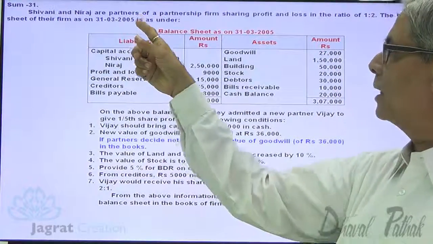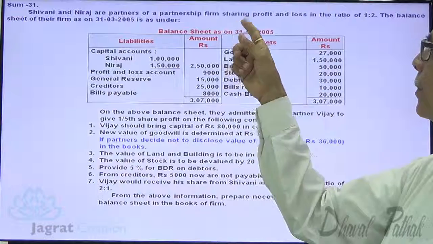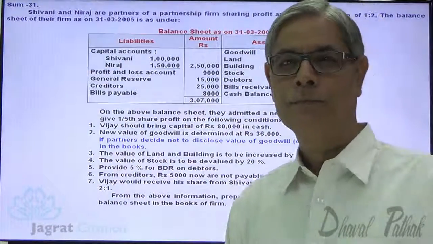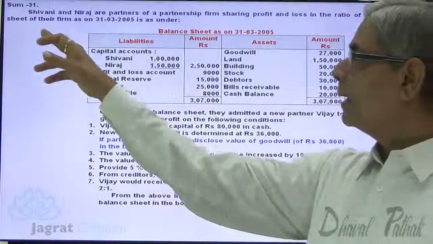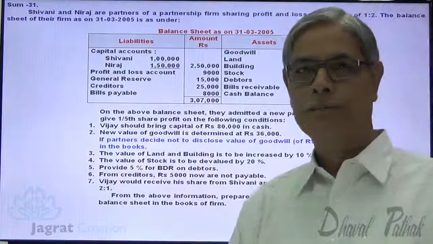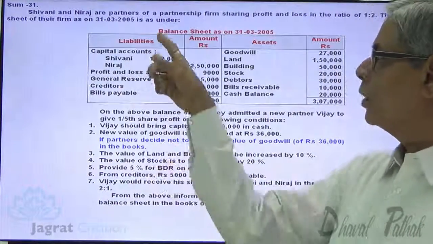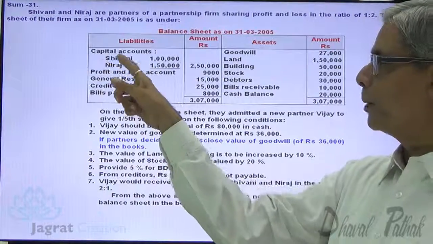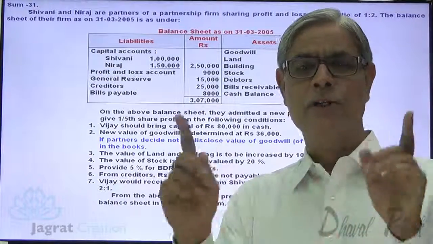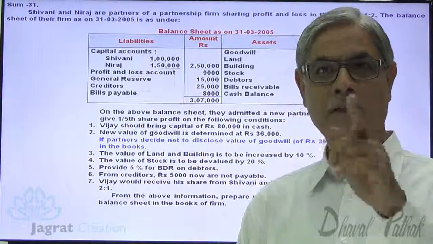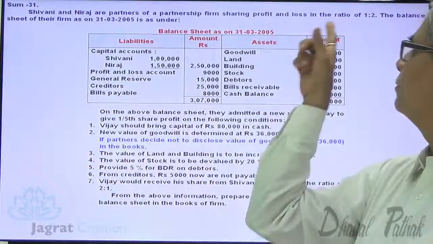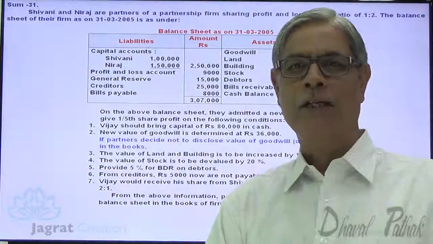Shivani and Neeraj are partners of a partnership firm sharing profits and losses in the ratio of 1:2. The balance sheet of their firm as on 31st of March 2005 is as under. On the liability side, you are given the capital of Shivani and Neeraj. Profit and loss account balance shows undistributed profit till the date of admission. So it will be distributed between Shivani and Neeraj in the old profit sharing ratio, that is 1:2.